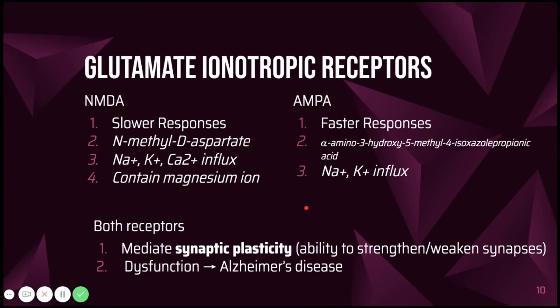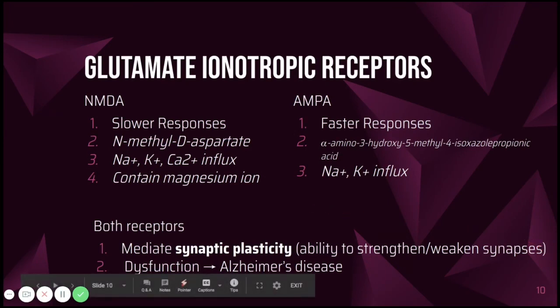On the other hand, when you've stopped doing algebra or a task that requires practice for a few years, the synapses might start to weaken because they're not being used. And this whole process of synaptic strengthening and weakening is due in big part to these NMDA and AMPA receptors for glutamate. This is also why Alzheimer's has been connected to a dysfunction of the NMDA and AMPA receptors.